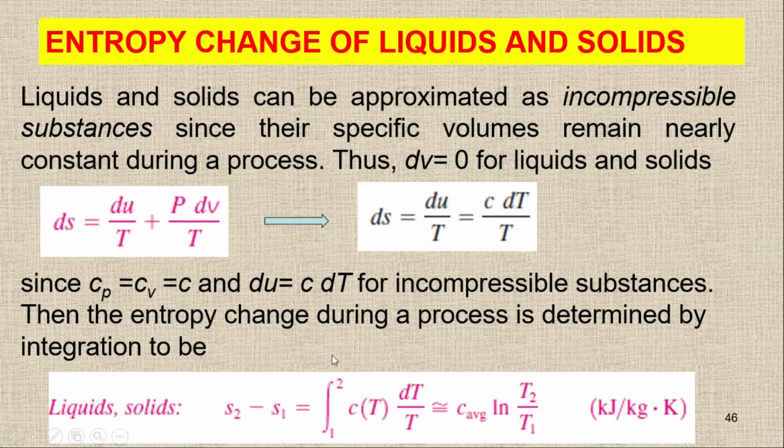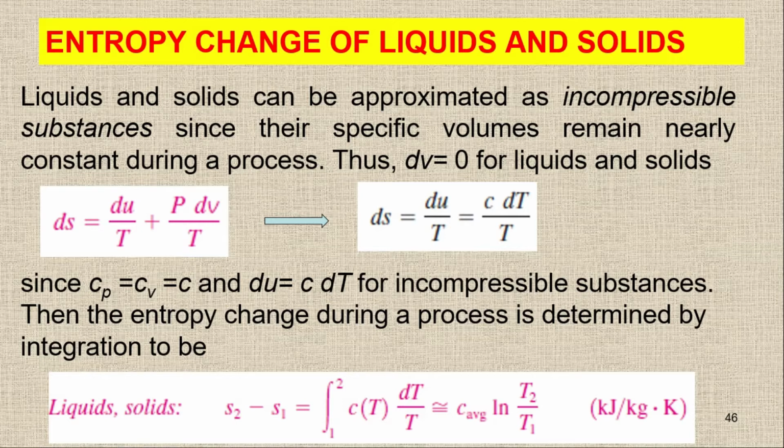Then you get ln T2 upon T1 when you integrate between these two limits. So for liquids and solids, the entropy change s2 minus s1 is simply C average times ln T2 upon T1. Here we have taken the specific heat as a constant. That's why we can easily take C outside from this integral.